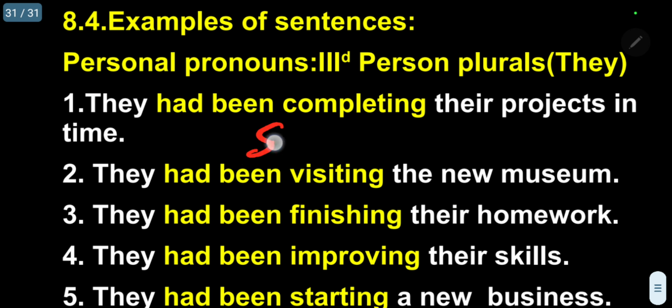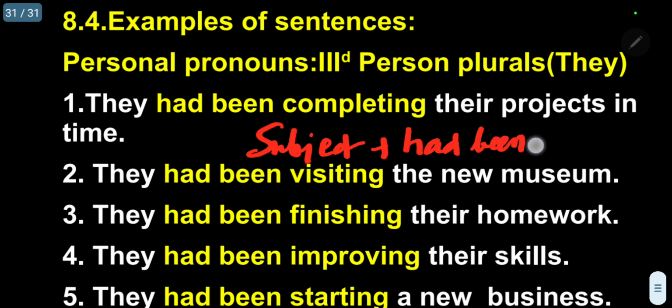That is subject plus had been plus V1 verb plus ing. When you are adding ing, you should be careful. There are rules we have followed. When we have C, what we have to do; E, what we have to do; some 9 letters starting from D to T, what we have to do. In all the cases, you should be very careful.